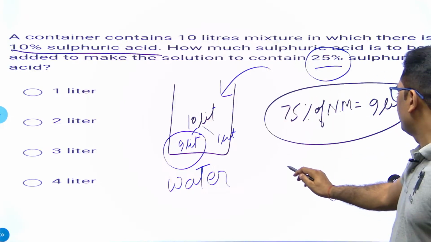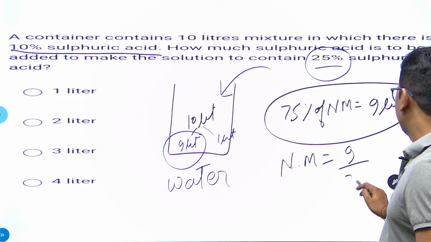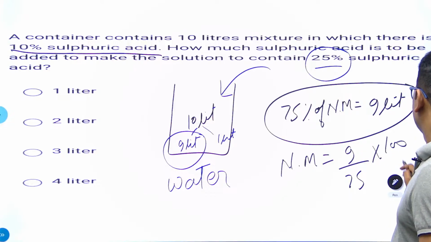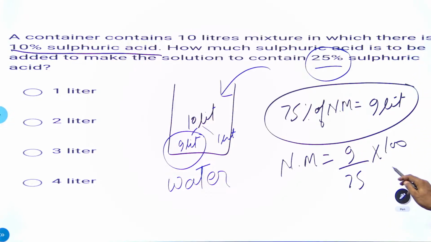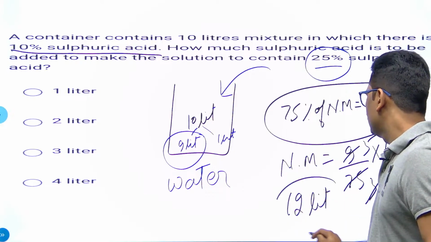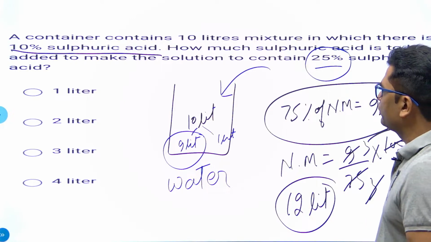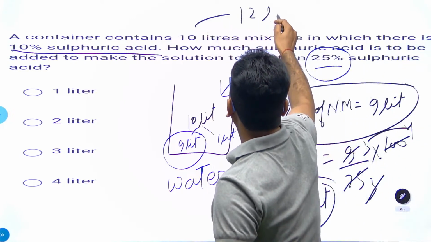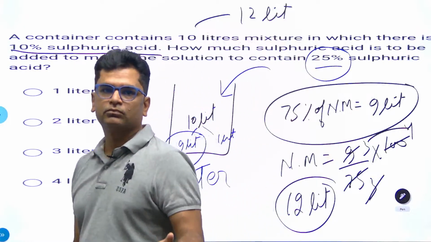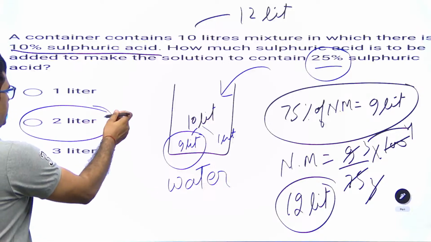So the total quantity of the new mixture would be 9 upon 75%, that is 3 by 4. We solve it: 3 threes are 9, so the new mixture must be 12 liter. Initially it was 10 liter, now it is 12 liter, from 10 to 12. So what have we added? We are forced to add sulfuric acid, so the answer must be 2 liter.